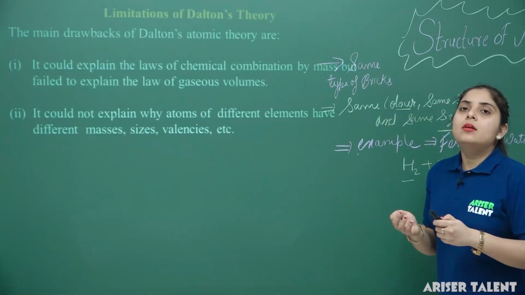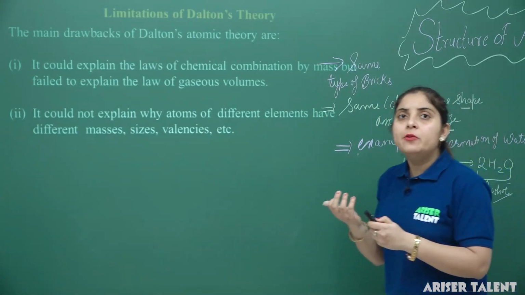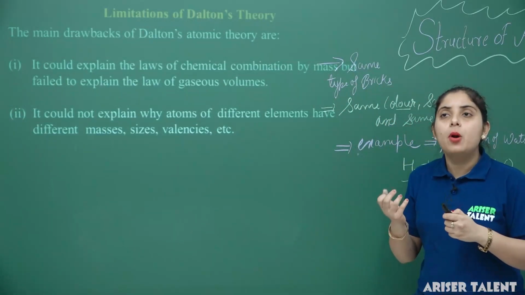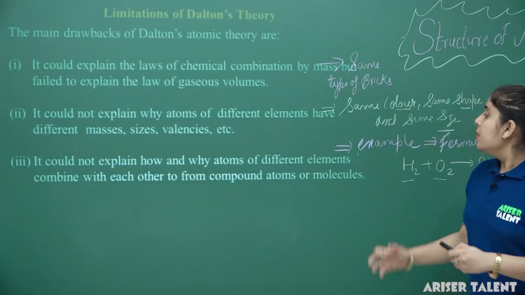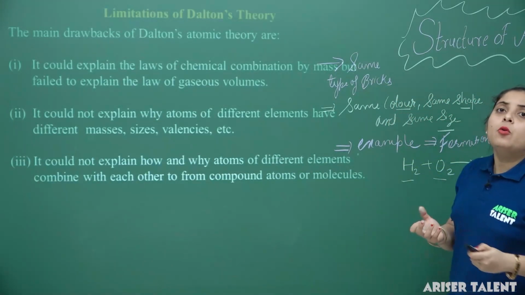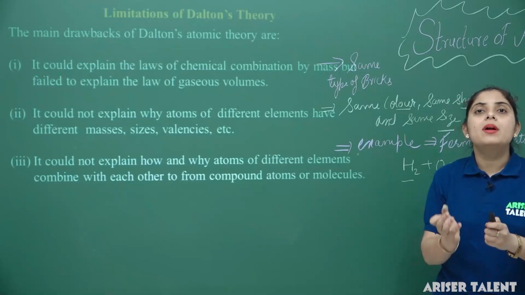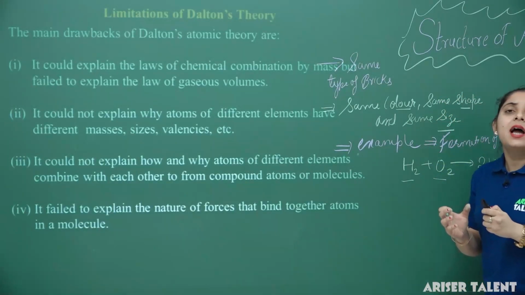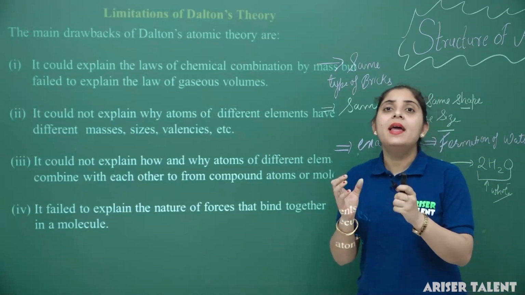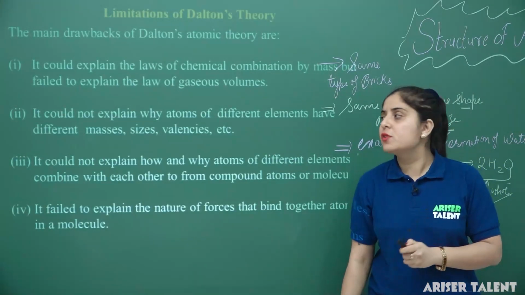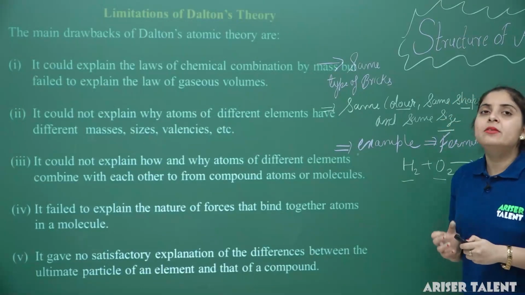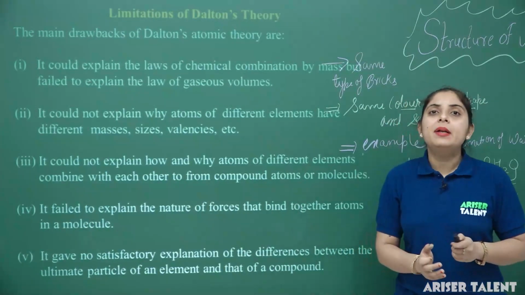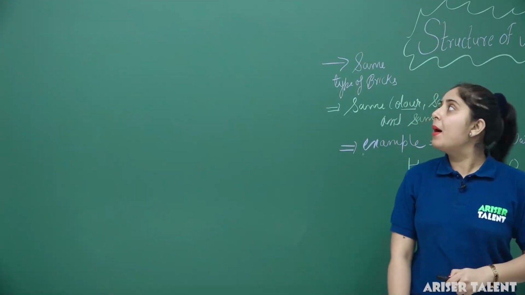Second, Dalton could not explain why different atoms or elements have different mass, different size or different properties. It could not explain how different elements combine to form a compound or a molecule. It could not explain how compounds are formed and by which force elements are bound. It does not give a satisfactory explanation of the difference between the ultimate particle of an element or compound.